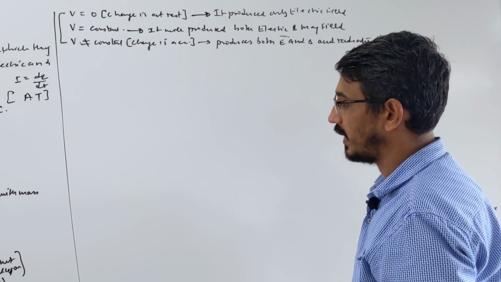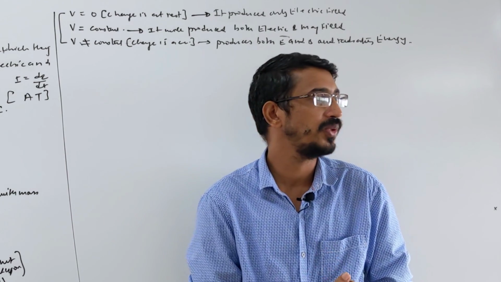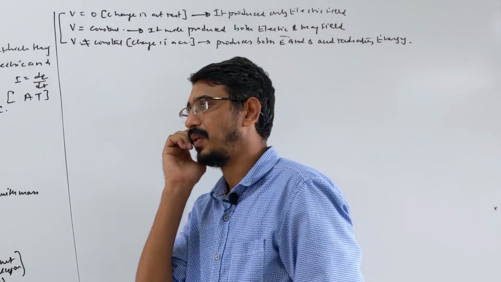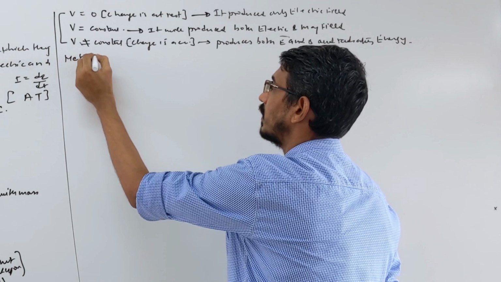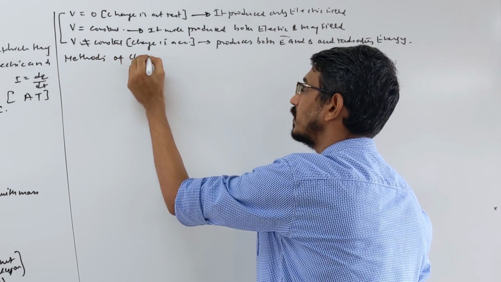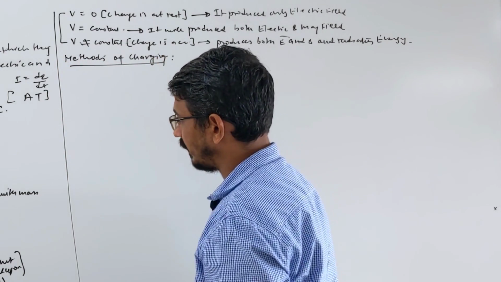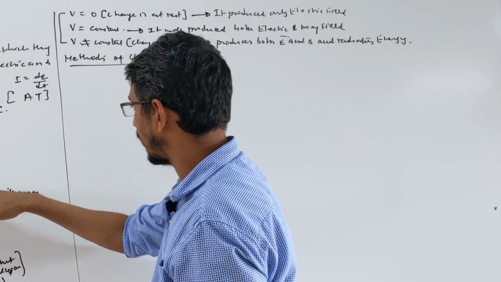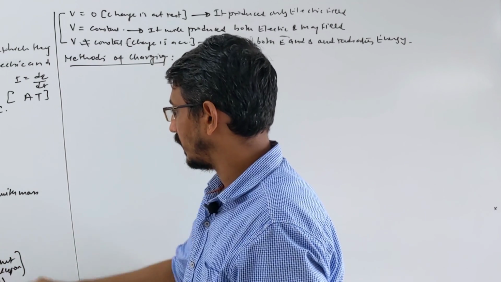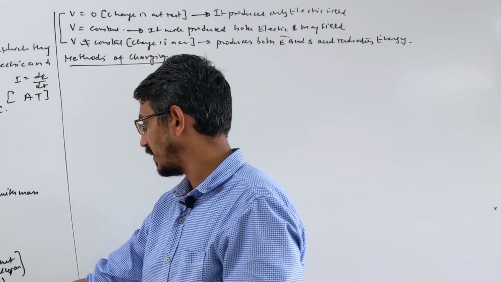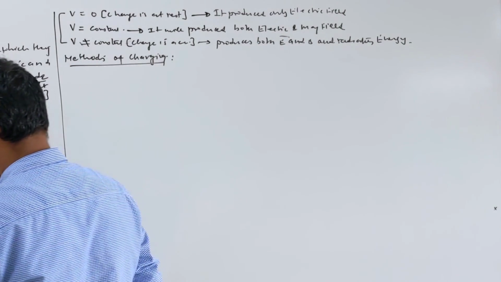A small thing they can ask you is how to produce charge, what are the methods of charging, how to charge your body. So just GK only, I am writing the heading: methods of charging. One property I forgot here actually. I wrote that charge is a scalar, always associated with mass, quantized, transferable, invariant, and an accelerating charge radiates energy.